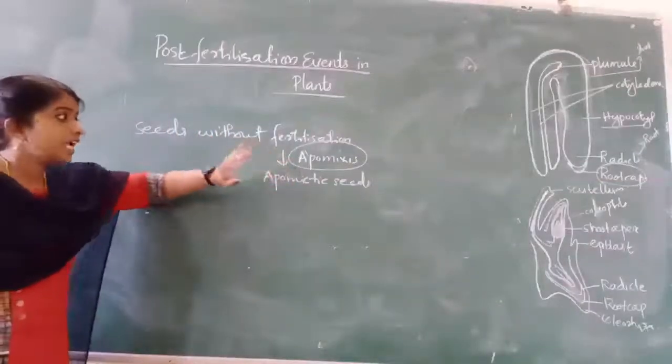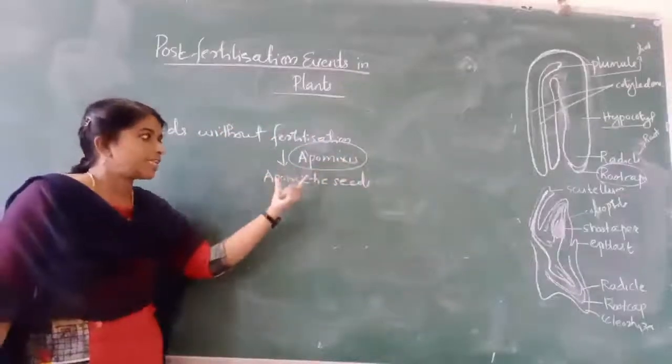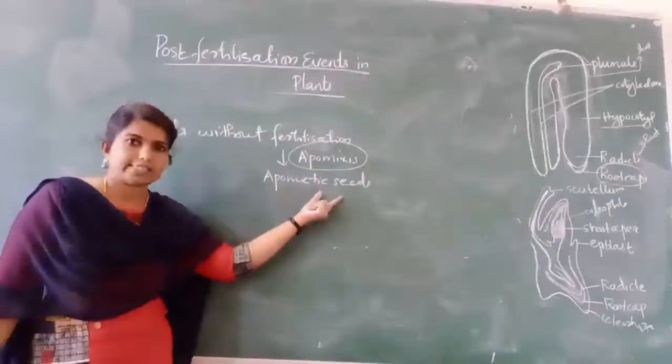Apomixis means development of seeds without fertilization, and such seeds are known as apomictic seeds.